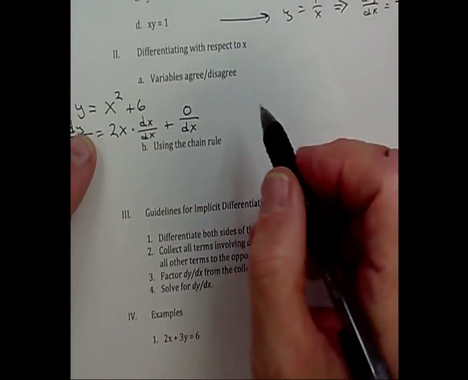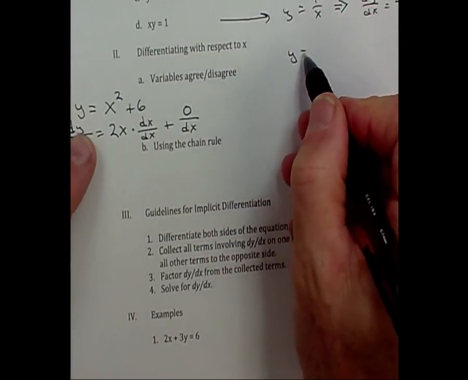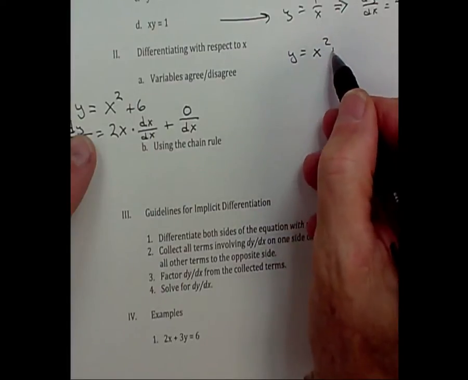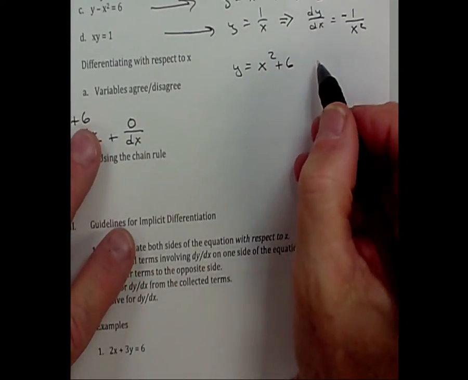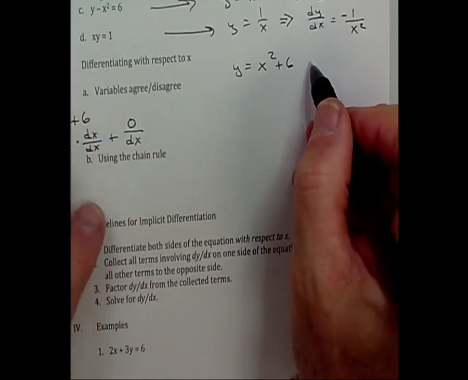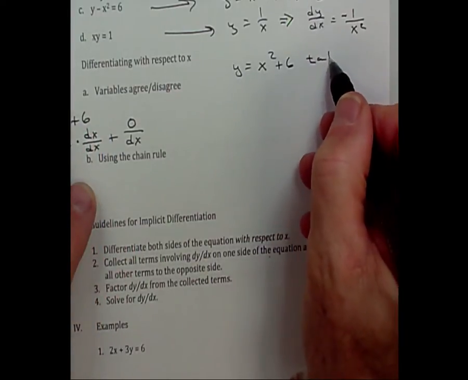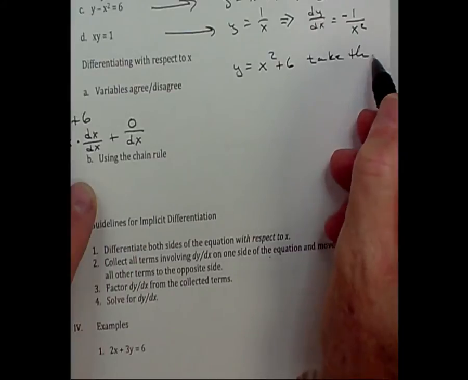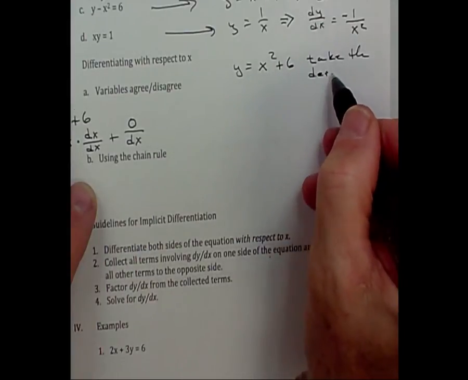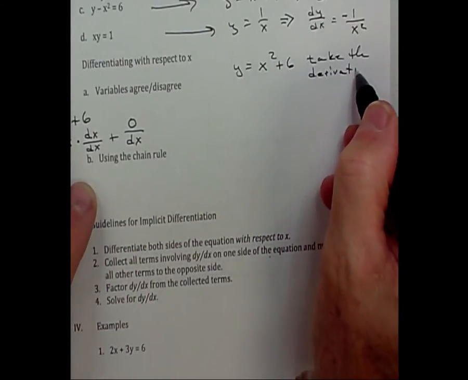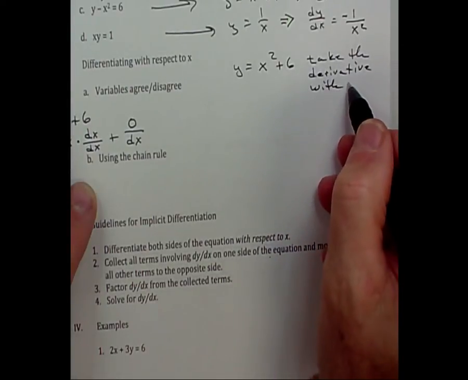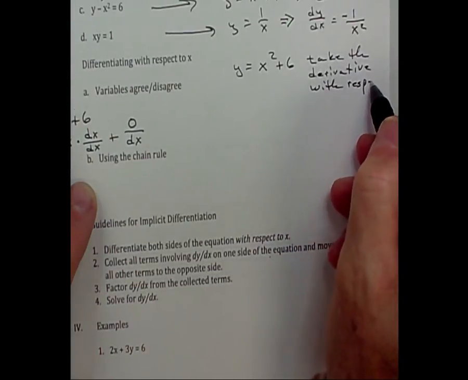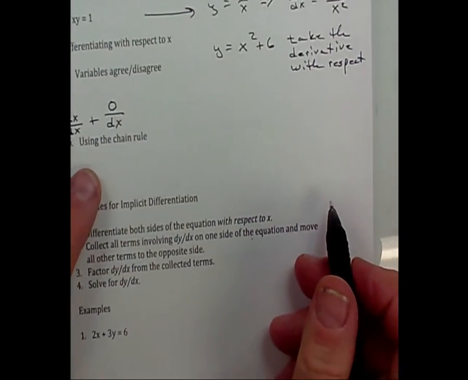Let's say I have y equals x squared plus 6. And I'm going to take the derivative with respect to another variable.